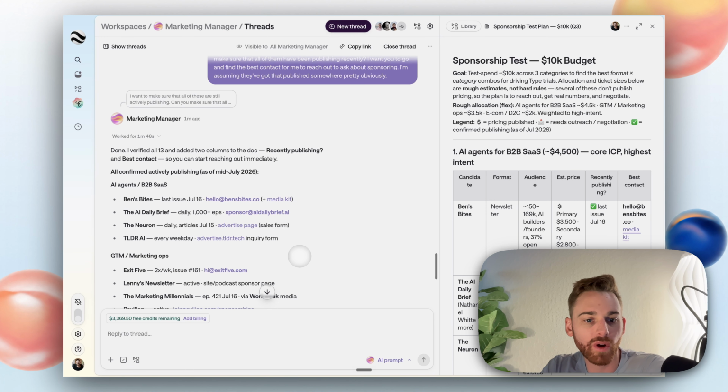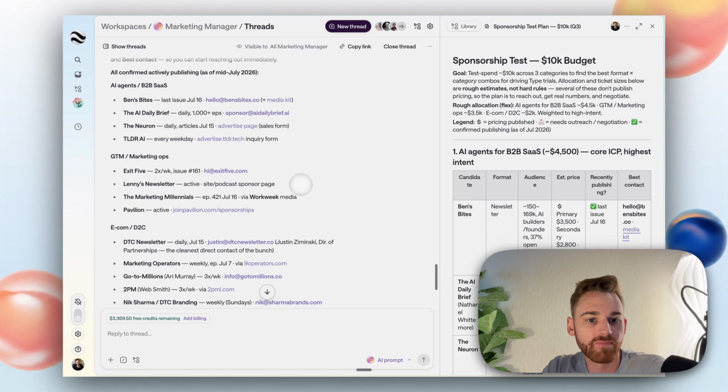Awesome. That seemed to go pretty well. So it looked like it verified that they are all recently published. And then it found the contact for each. Some of them have got a page, some of them have got an email here. That sounds good. Let's look at the notes here. Yeah, okay, cool. Part of me is like, we'll go find their personal email, but I actually suspect they don't want to be reached out to by personal email because they've got a system for this. So I think that all sounds good.